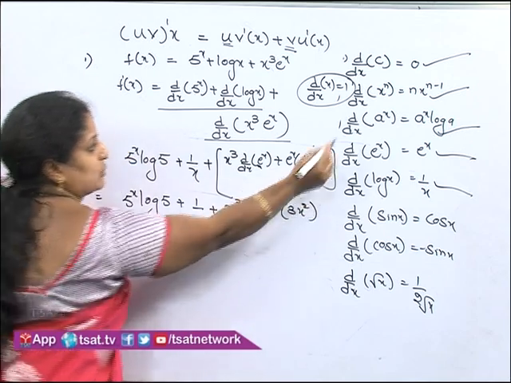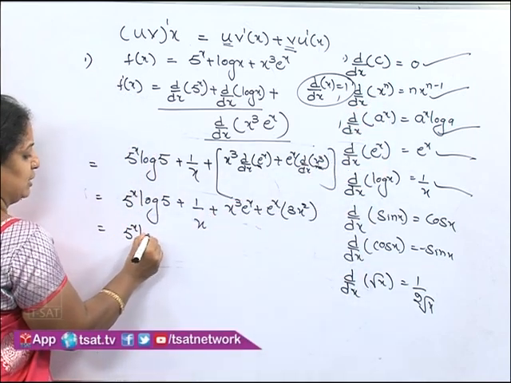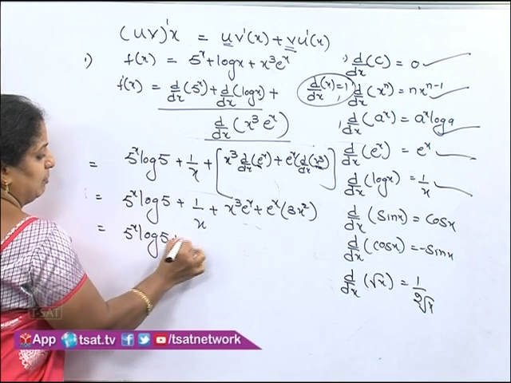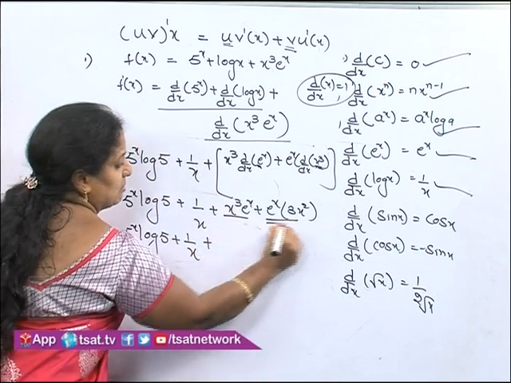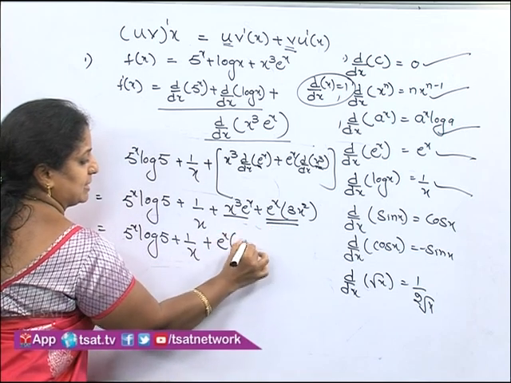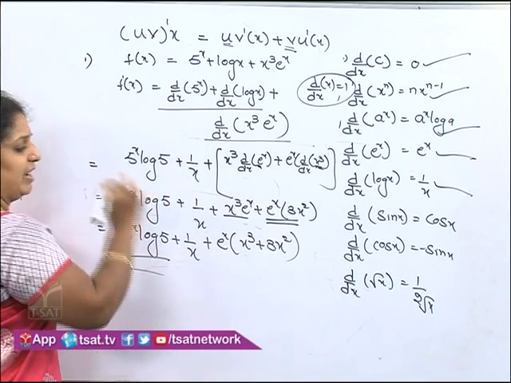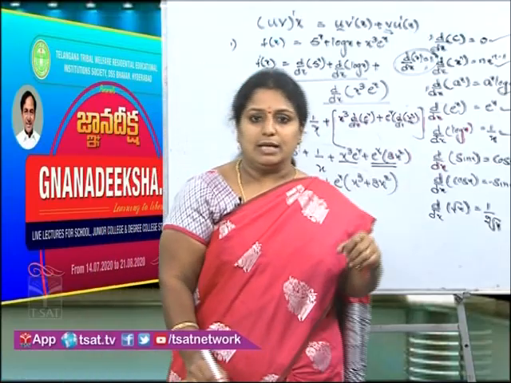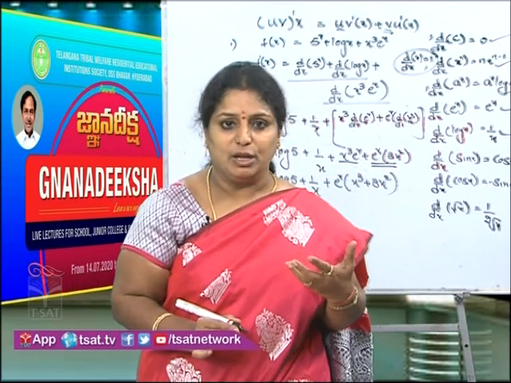Which formula are we using again? The x to the power of n formula. So 5 power x into log 5 plus 1 by x plus, if you see, in both the terms we are having common e to the power of x, times (x cube plus 3x square). So this is the way we can find the derivatives. Sometimes a combination of 2 or 3 rules also we will be using.